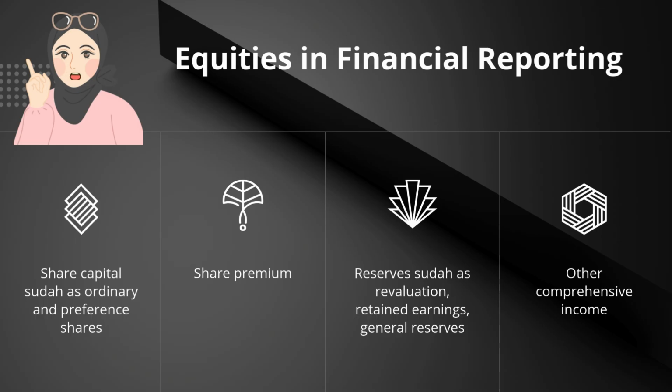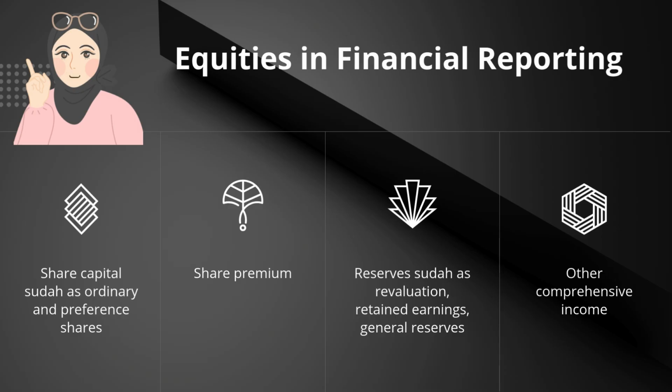Equities also play an important role in financial reporting. They are represented in the statement of financial position under several categories. The first is share capital, which includes ordinary and preference shares issued by the company. The second is share premium, which is the additional amount paid by investors above the nominal value of shares. The third is reserve, such as revaluation reserve, retained earnings, and general reserve.